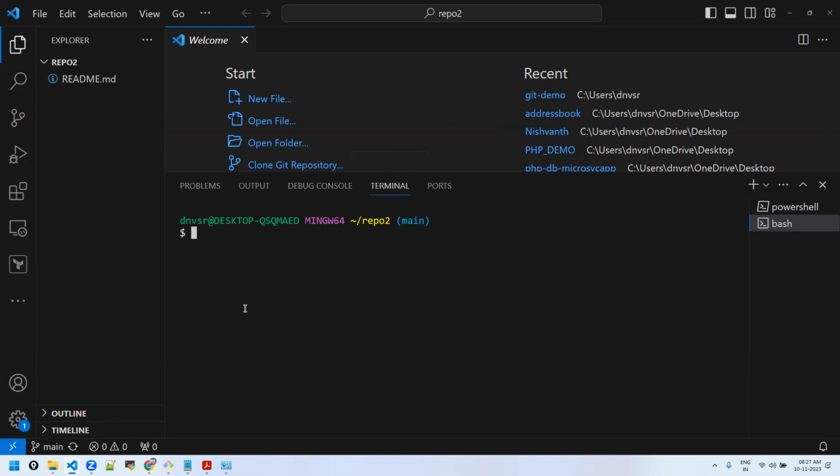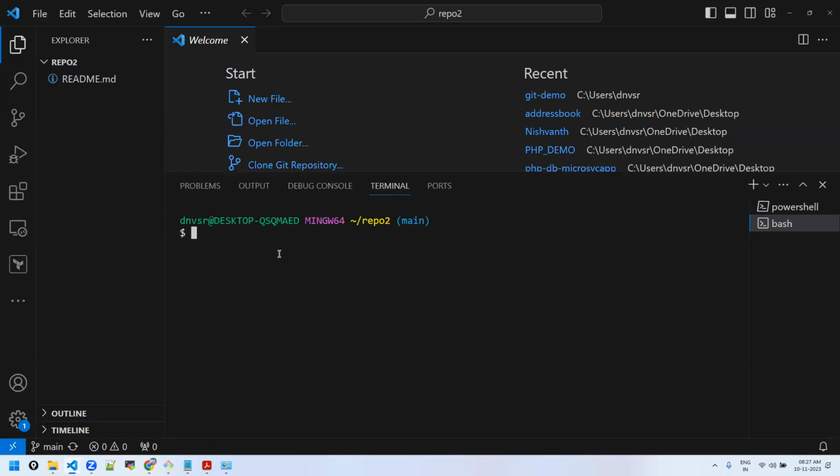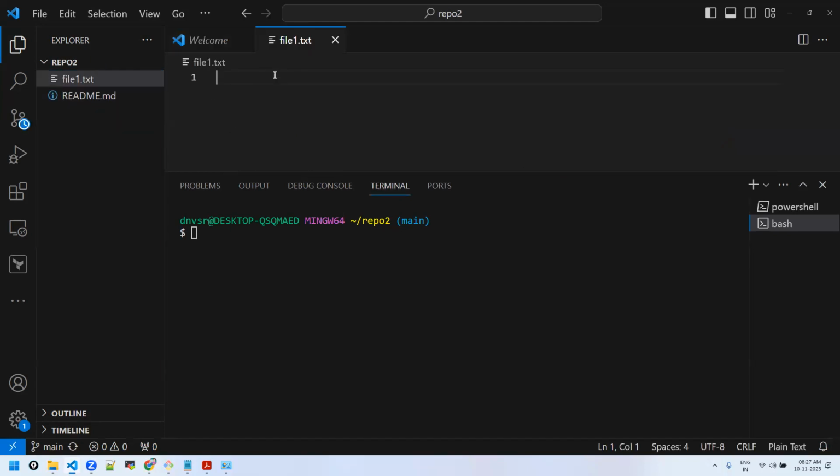So now, if I want to push the code, ma'am, do I need to have any security credentials here? Yes, whenever you have to push, you have to. Because my account is already authenticated, it will not ask me. If you have already authenticated, it will not ask you. Otherwise, you have to. Let's create some file. It's again a local repository, so I can do anything here, like in the other repository. Git add, commit, all this has to happen.